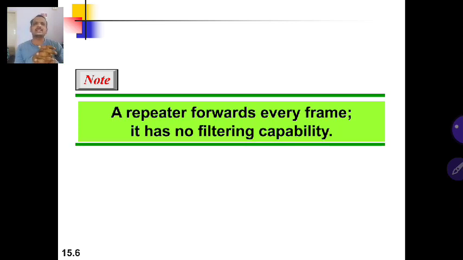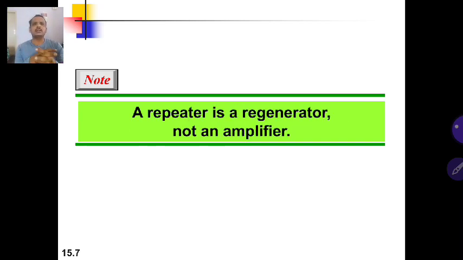It has no filtering capability. Filtering capability is nothing but, at the point of the repeater, taking a decision to forward or to drop. That's filtering capability. So the repeater does not have a filtering capability; a bridge has a filtering capability. Now, a repeater is a regenerator. Regenerator means it reshapes the attenuated signal, but it's not an amplifier. Usually when you hear the word repeater, you think of an amplifier. We generally know that it's not an amplifier, it's a regenerator. It reshapes the signal which has been attenuated.